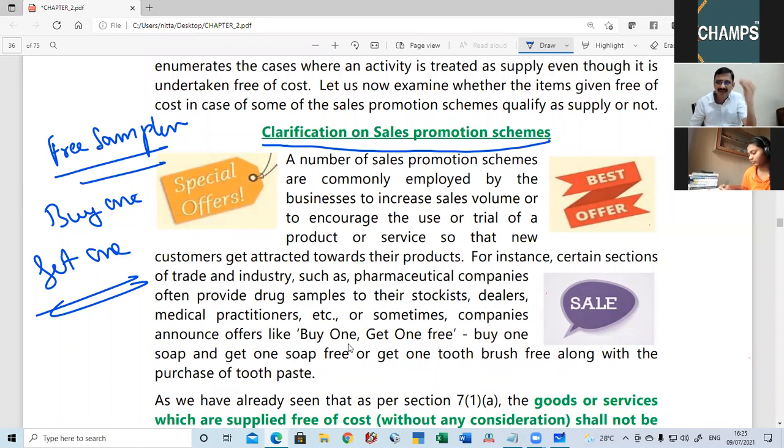If you buy paste, you will get a toothbrush free. Okay. If you buy Garnier hair dye, you will get a conditioner free. If you buy one shirt, you will get another shirt free.